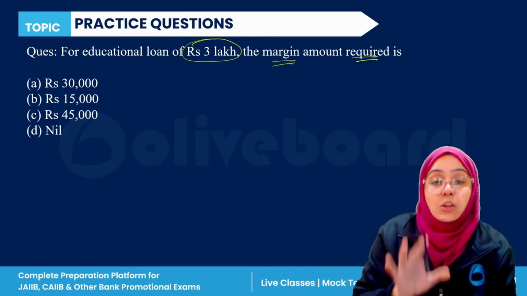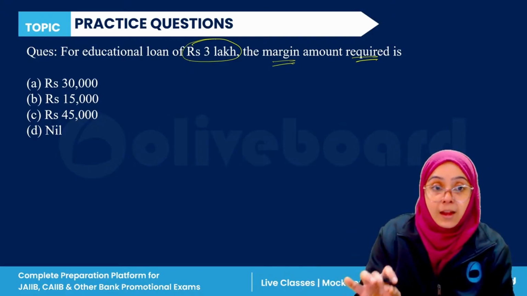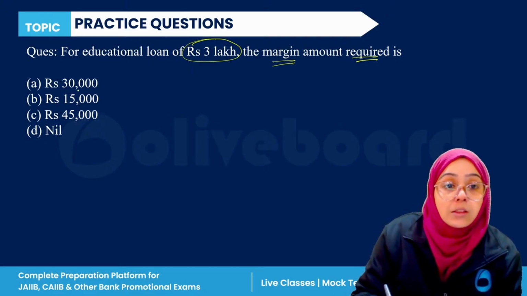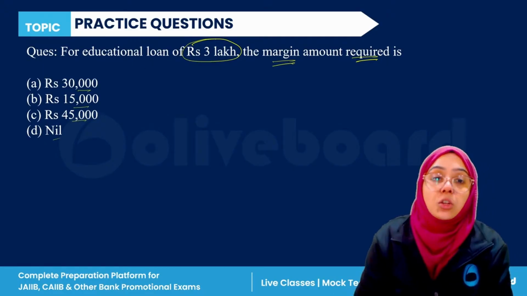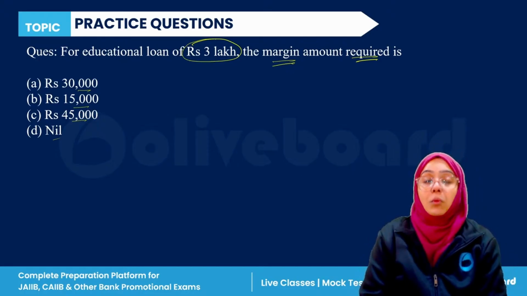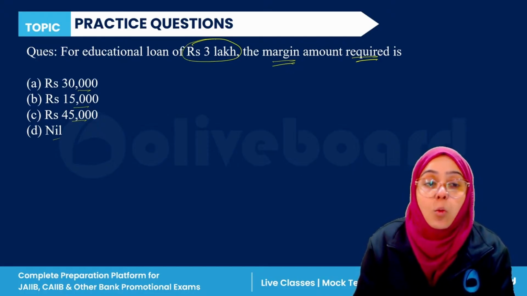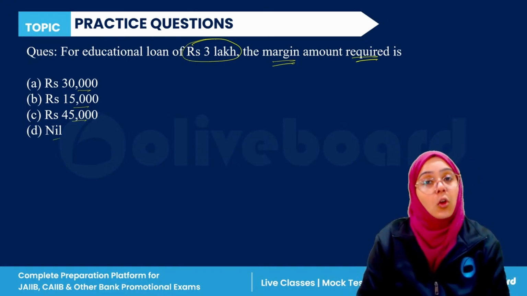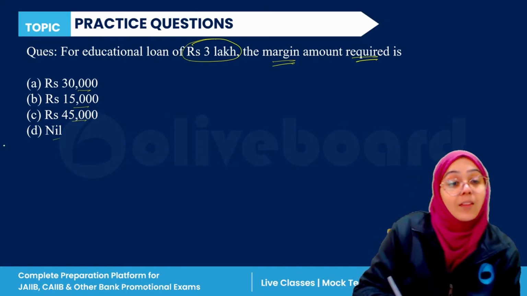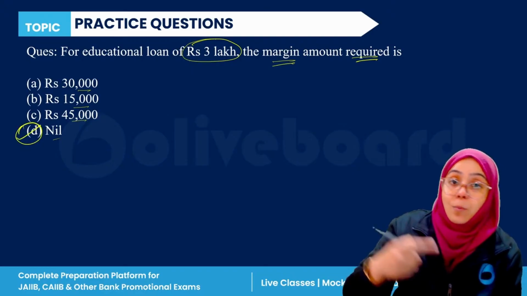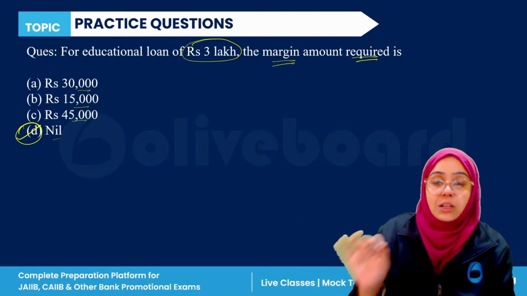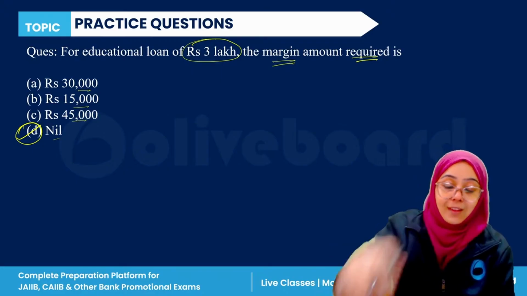For education loan up to rupees 3 lakh, the margin required is what? If the bank is giving an education loan of rupees 3 lakh, then what is the margin that is required for this educational loan? 30,000, 15,000, 45,000, or nil? Everyone, please answer this question. So the correct answer is, yes, it is nil. Up to rupees 3 lakh, there is no margin required by the bank. So the correct answer is D. Nil is the correct answer.